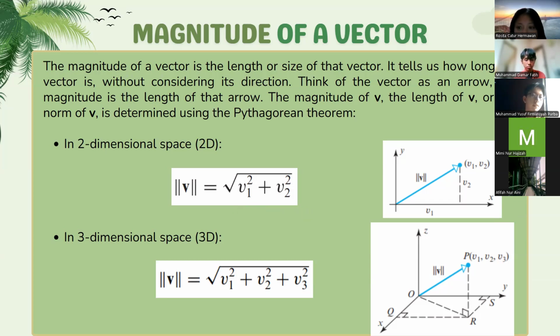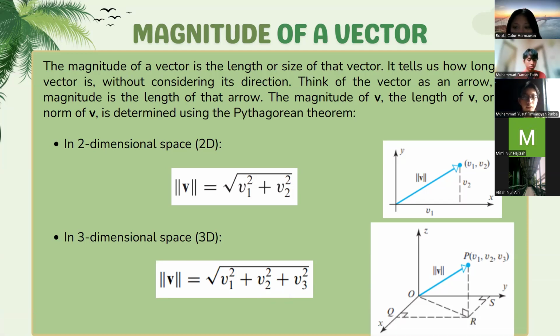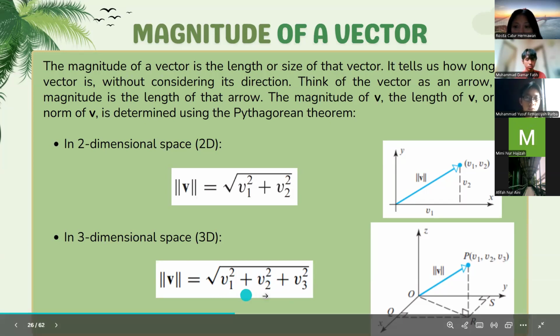And in three-dimensional space, the magnitude of vector v is equal to the square root of v1 to the power of 2 plus v2 to the power of 2 plus v3 to the power of 2.